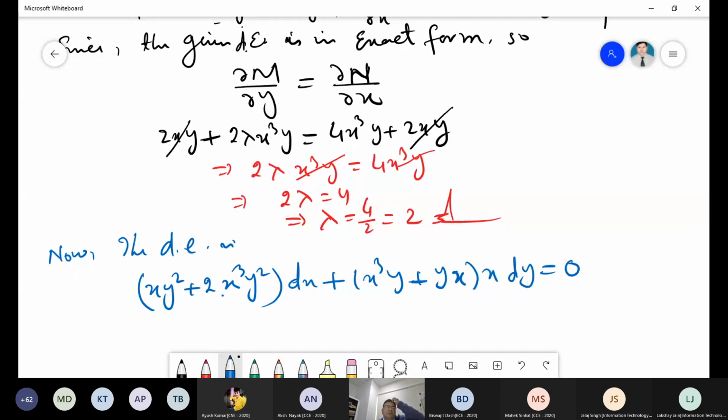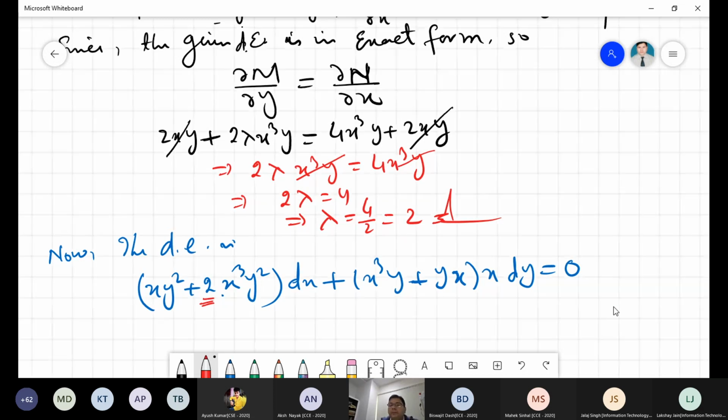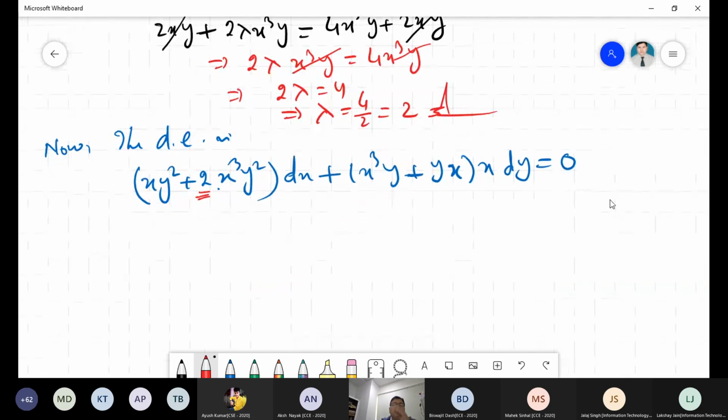Now remember, I'm going to solve this equation. I have put this value of lambda, which is 2 simply. Nothing else I have done here. So when you put lambda equal to 2, again it is in exact form.